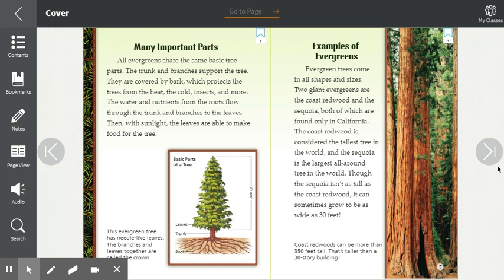Examples of evergreens. Evergreen trees come in all shapes and sizes. Two giant evergreens are the coast redwood and the sequoia, both of which are found only in California. The coast redwood is considered the tallest tree in the world, and the sequoia is the largest all-around tree in the world. Although the sequoia isn't as tall as the coast redwood, it can sometimes grow to be as wide as 30 feet. Coast redwoods can be more than 350 feet tall. That's taller than a 30-story building.